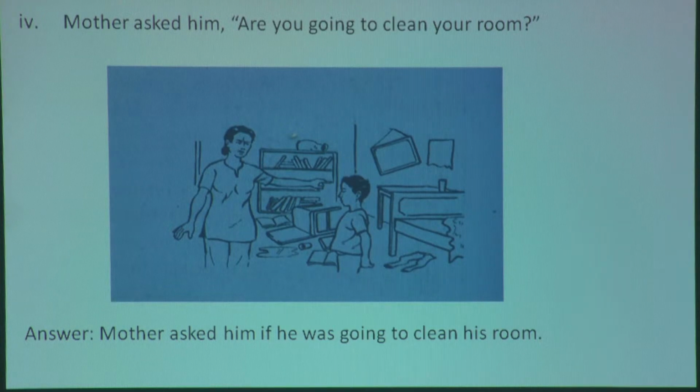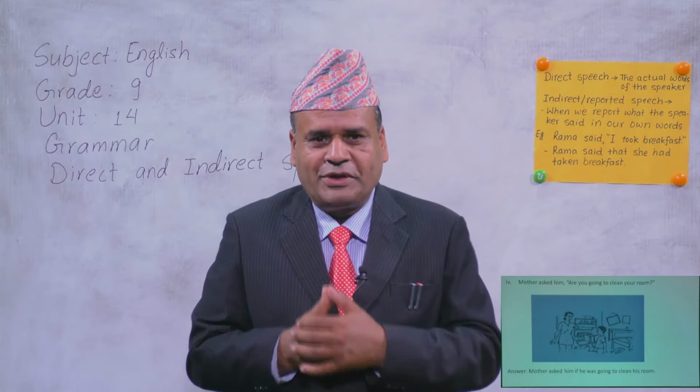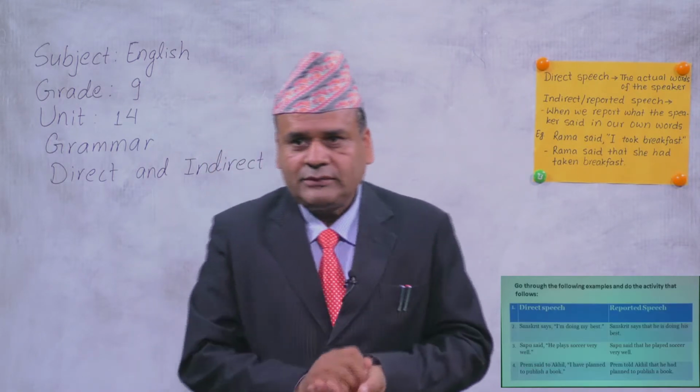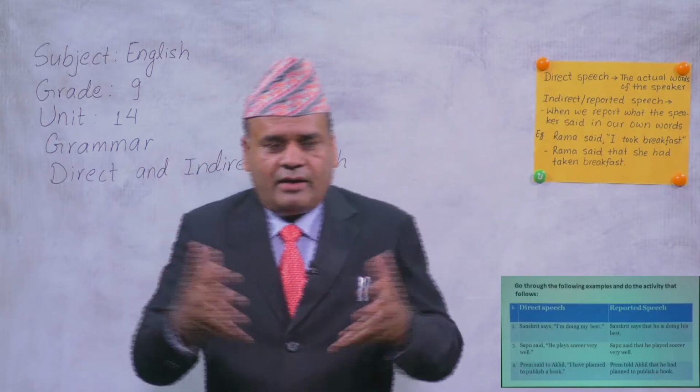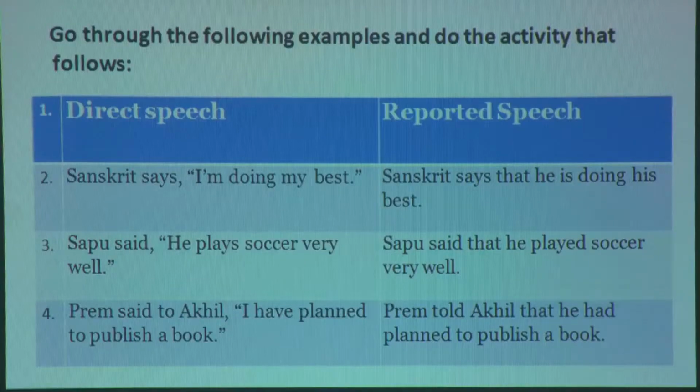Him has come into he. So, the mother has addressed the boy. So, the boy is he. So, if he was going to clean his room. So, tense is also changed in this case because the reporting verb is in past tense. Asked, asked. This is past. So, this present continuous tense has gone to past continuous.